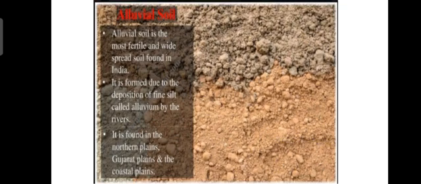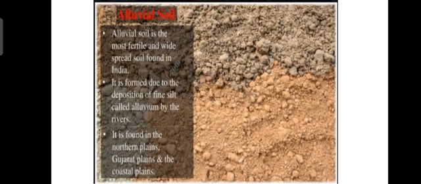The very first soil is your alluvial soil, which is the most fertile and widespread soil found in India. This type of soil is mostly used for agriculture purposes. Most of the crops are cultivated on this type of soil. It is formed due to the deposition of fine silt and alluvium by the rivers.